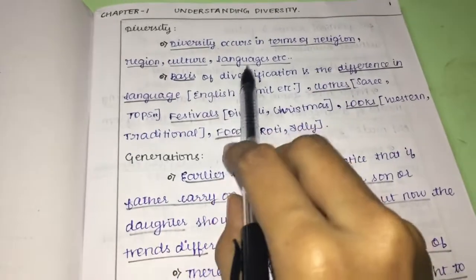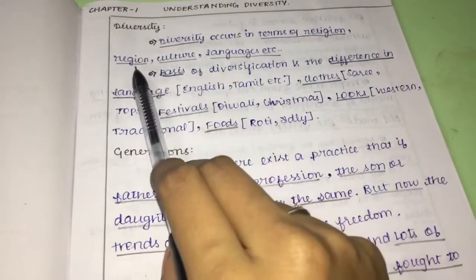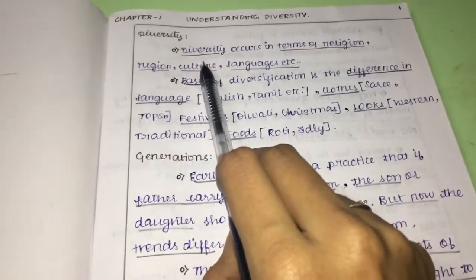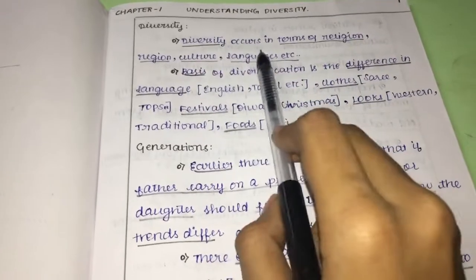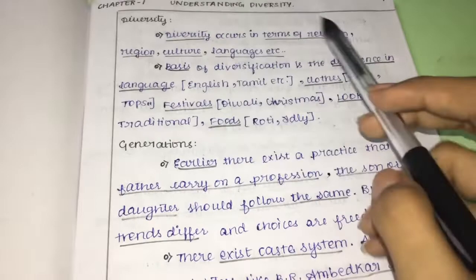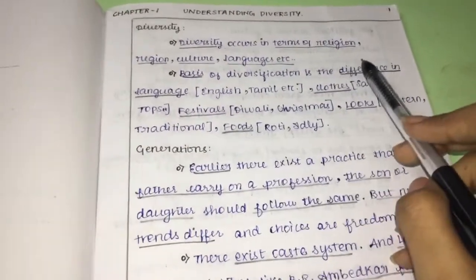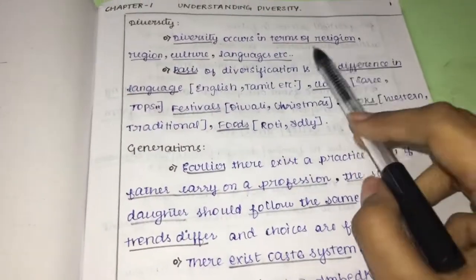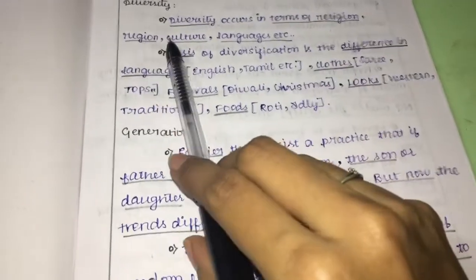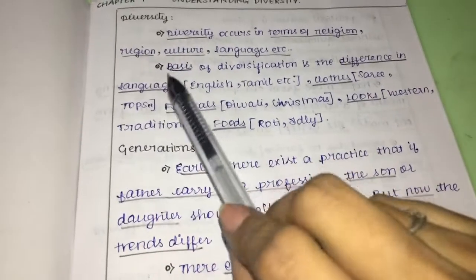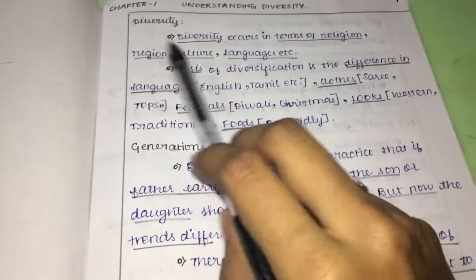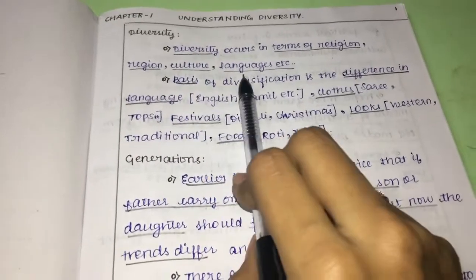Diversity occurs in terms of religion, region, culture, languages, etc. Diversity basically means difference, the difference between people. It occurs in terms of religion. Religion in the sense we'll talk about Hindu, Muslim, Christianity, Buddhism, Jainism. So there are different religions, and then we have region also. We have north, south, west, east, and southeast regions. Those are different from one another. And then culture, and then languages, etc.